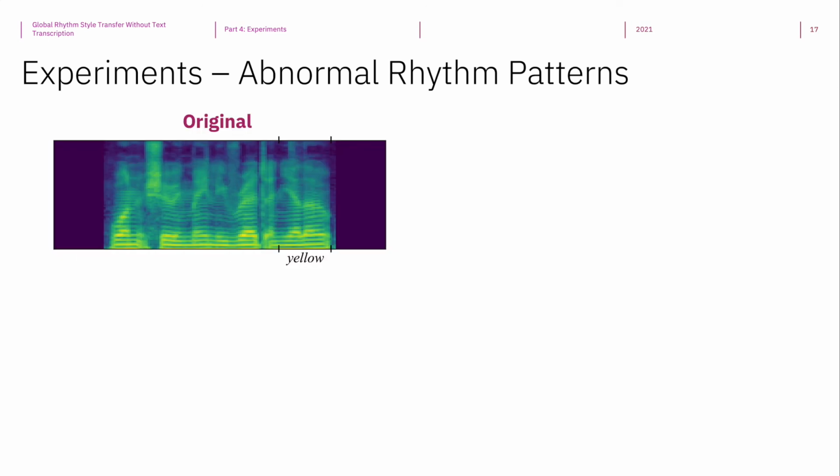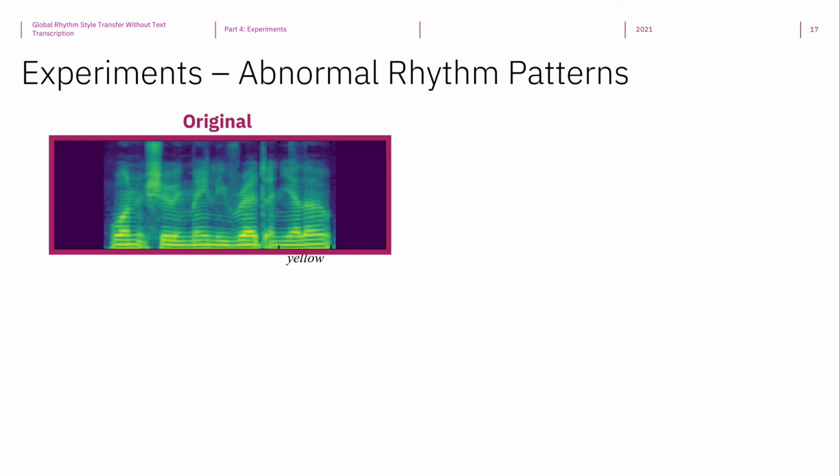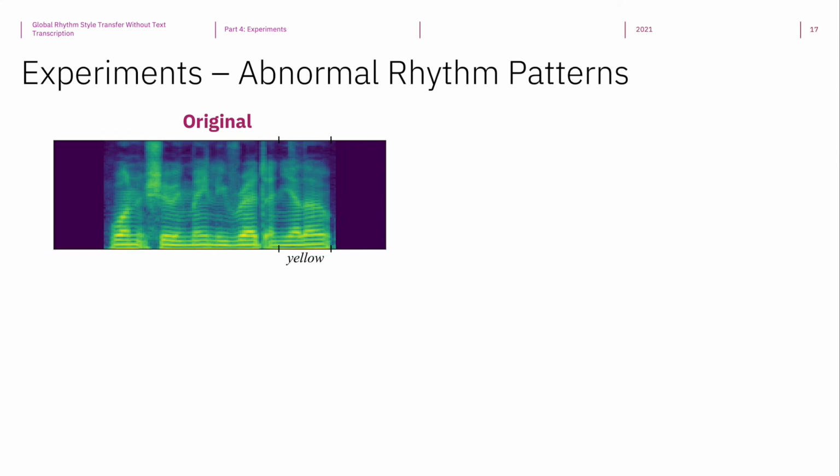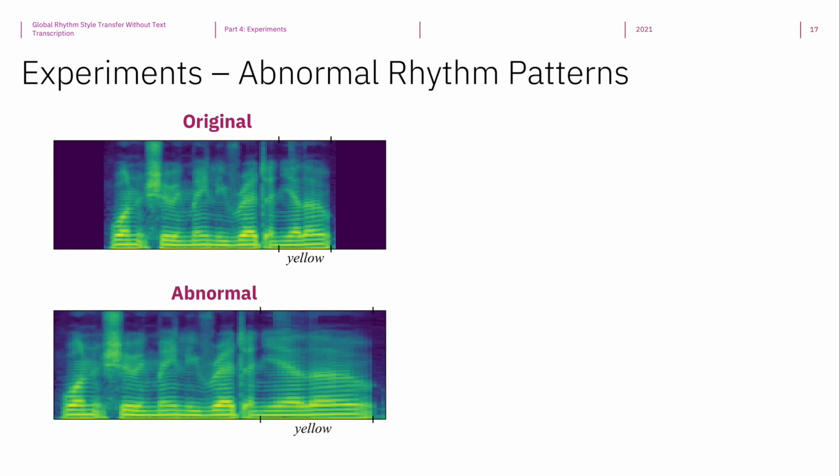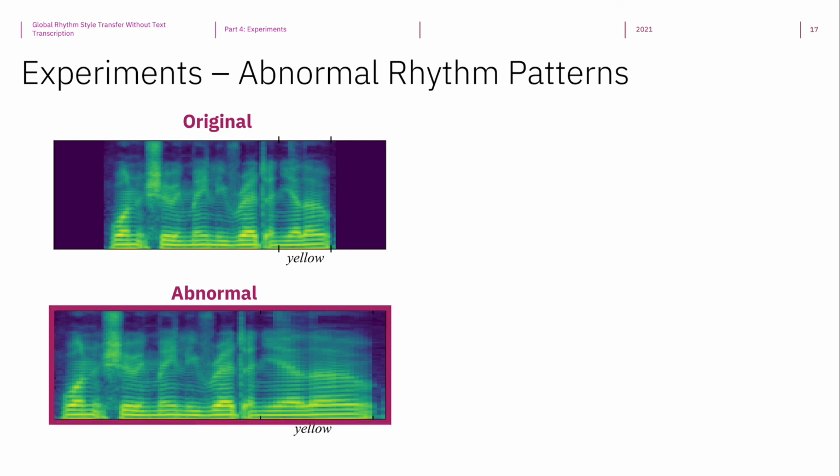Specifically, here is the original normal speech. One showing mainly red and yellow. We can hear that the last word is yellow. Now, we create an abnormal rhythm pattern by stretching the word yellow, like this. One showing mainly red and yellow.